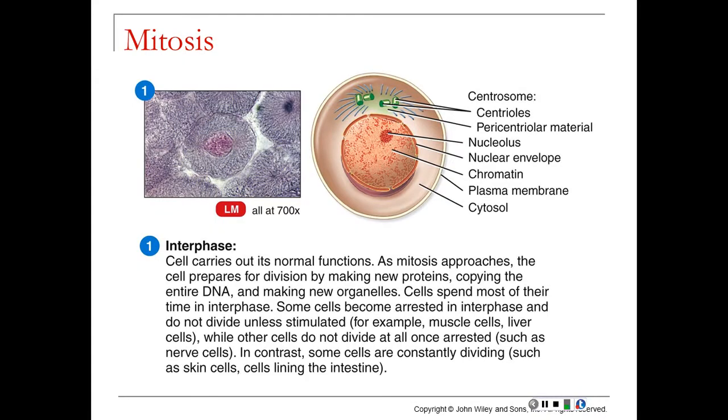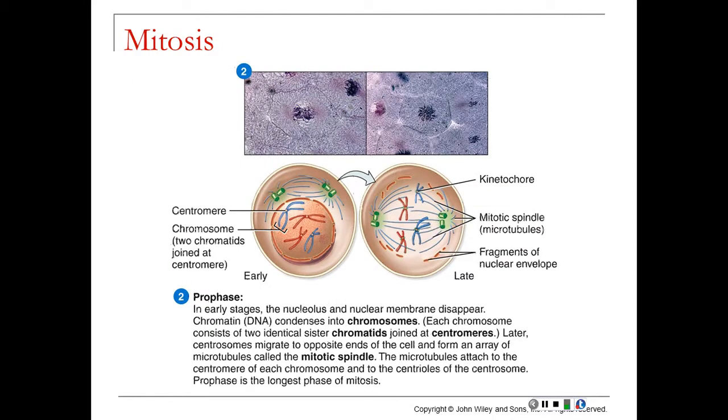If we look at the overall parts of the cell cycle, this is a picture of a cell in interphase. This is when the cell's carrying out normal functions. It's making proteins, it's growing, it's replicating its DNA. If you were to look at one of these cells under the microscope, it looks like a fried egg, the nucleus in the center, no distinguishable chromosomes. As the cell prepares for cell division, the DNA is going to condense to form chromosomes. Remember that there's 23 pairs of chromosomes. This cell is only showing you 4 different chromosomes, just for simplicity's sake.